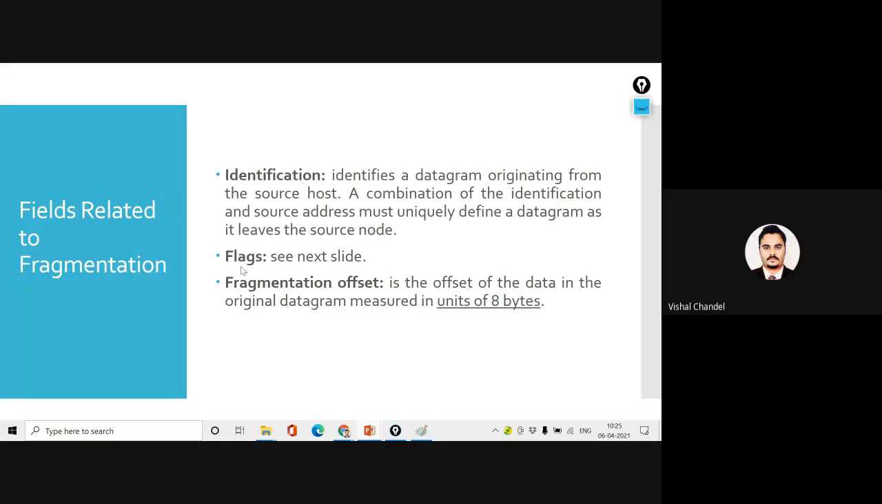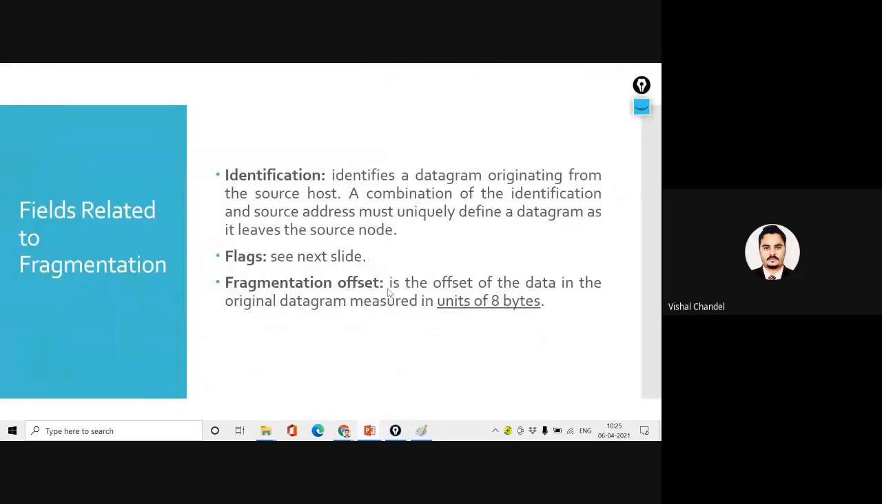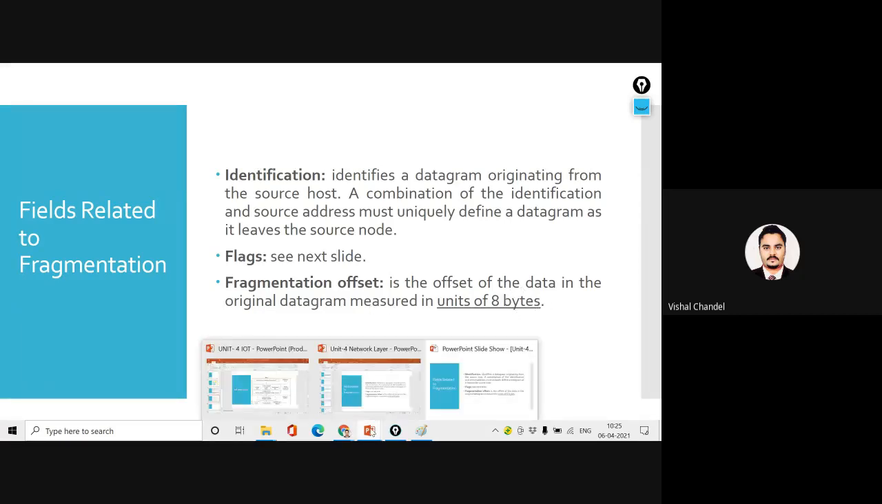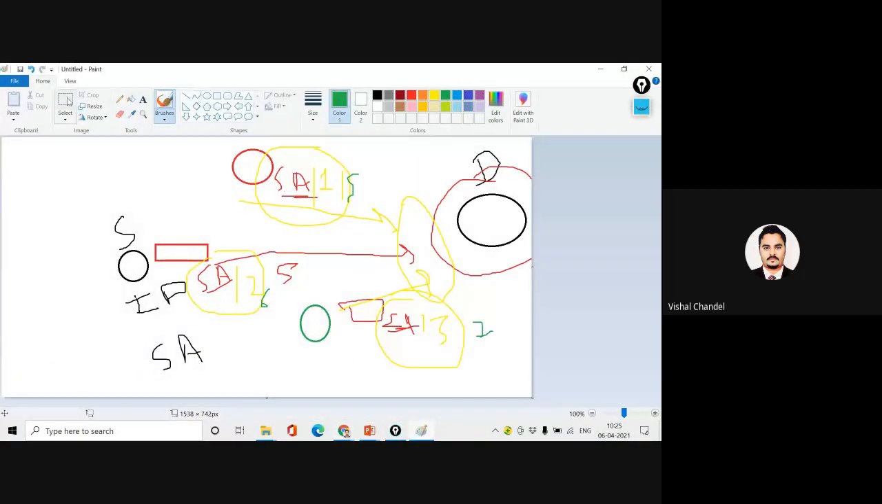Now the flag, I will explain in the next one. Now we are going to discuss the fragmentation offset. Is it clear? What is the identification? Okay. Now we are going to discuss the fragmentation offset. It is the offset of the data in the original datagram measured in units of 8 bytes. That we call the fragmentation offset. You can understand this by an example. Just wait.